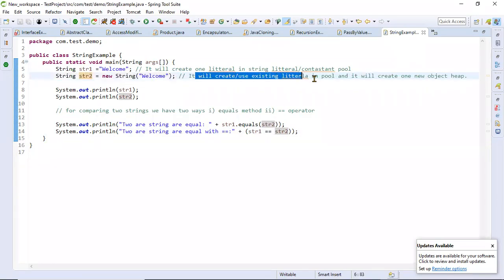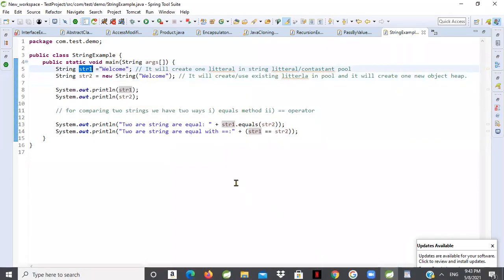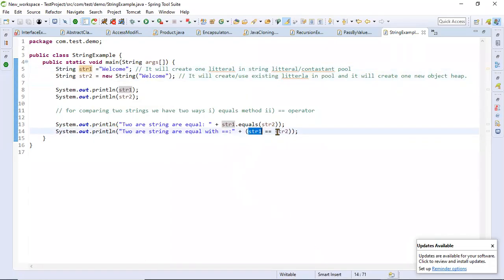It will create one literal in the pool, and it will create one new object in the heap. So this new object will refer to this welcome. That means this string 2 actually exists in the heap memory, and string 1 exists in the literal pool. So that is why string 1 and string 2 are not equal by the double equals operator, because double equals will look at the memory address of these two, whether true or not. Okay, so that is the difference.